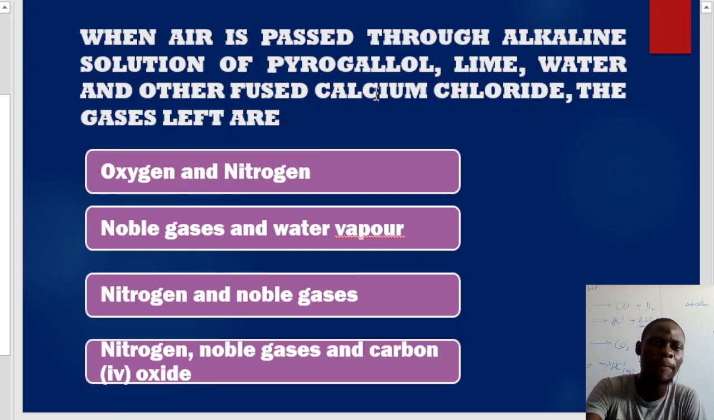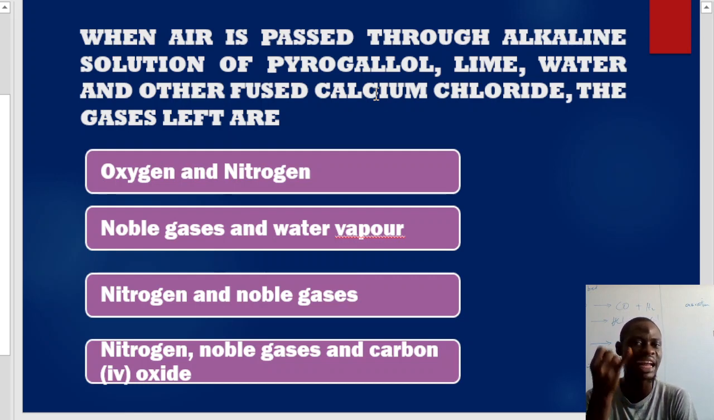So when it is now passed through fused calcium chloride, the moisture that is present, which is the water vapor, will also be trapped. So how many gases have been trapped there? Oxygen is trapped through alkaline pyrogallol. Note that alkaline pyrogallol will surely trap oxygen. The second thing is our lime water will trap carbon dioxide. The two gases have been removed.